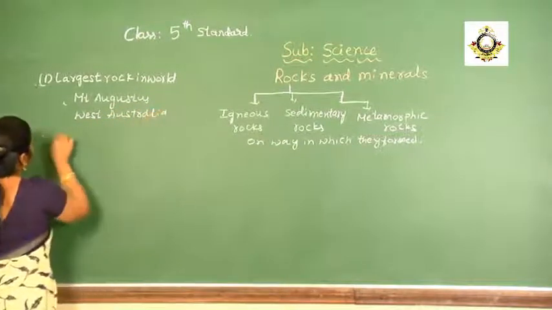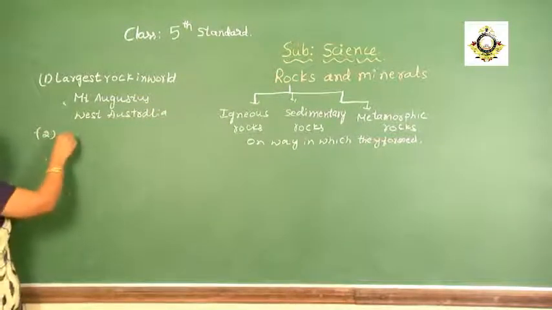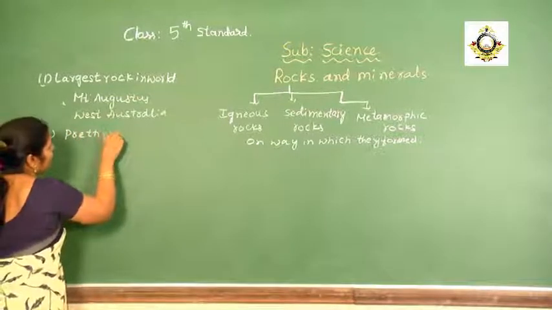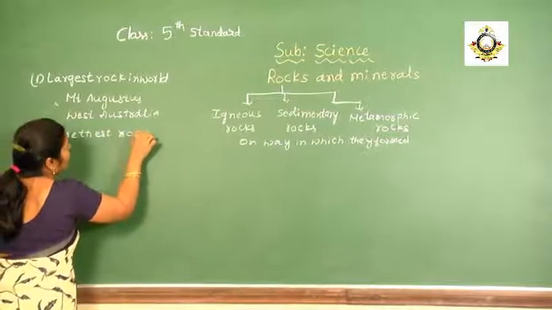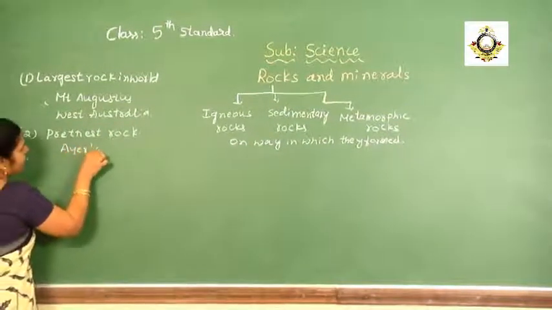And the second one, the prettiest rock in the world, is also situated in Australia. It is called Ayers Rock.